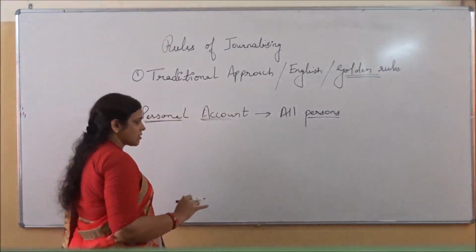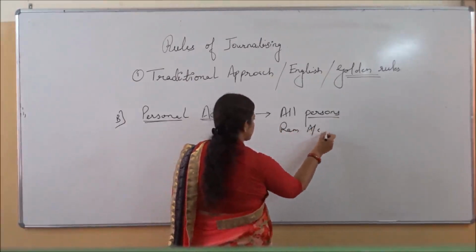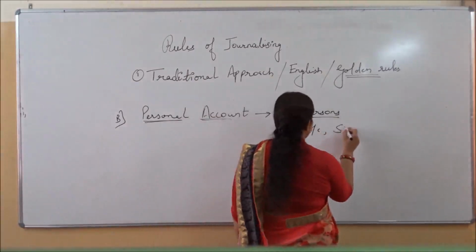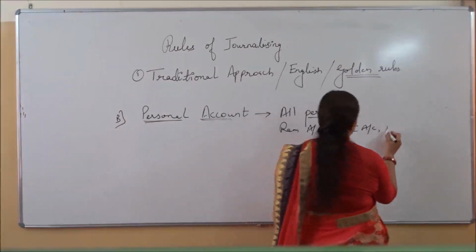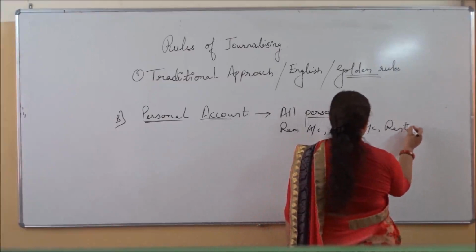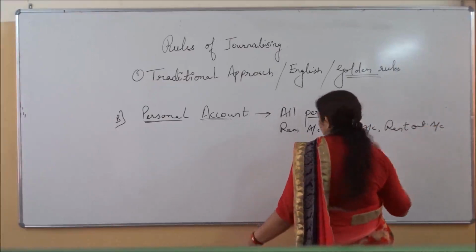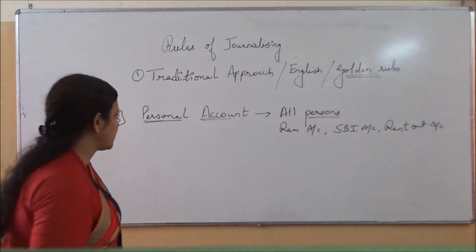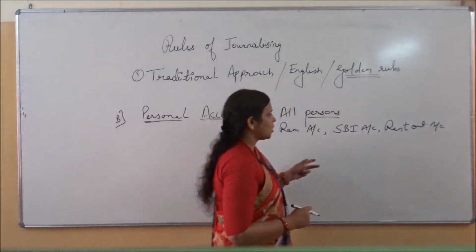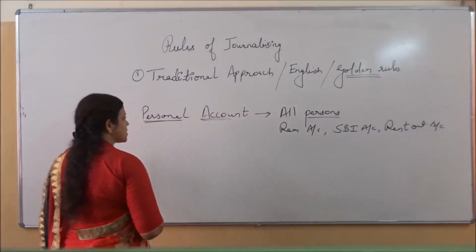Examples as we have seen, it can be Ram account, it can be SBI account, it can be rent outstanding, which is a representative person, rent outstanding account, and so on, like so many. These are just a few examples which I am telling. So what is coming in the personal account? Whoever persons are there in the business are coming in the personal account.